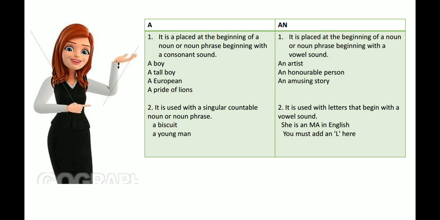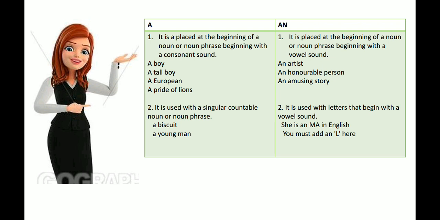The article a is placed before a noun or noun phrase beginning with a consonant sound. For example, a boy, a tall boy, a European, a pride of lions, etc. It is used with a singular countable noun or noun phrase. On the other hand, an is placed at the beginning of a noun or noun phrase beginning with a vowel sound. For example, an artist, an honor, an amusing story. It is also used with letters that begin with a vowel sound.